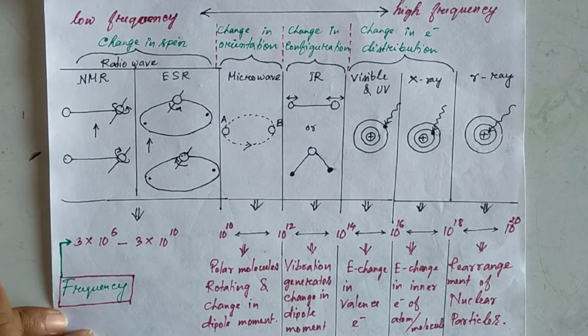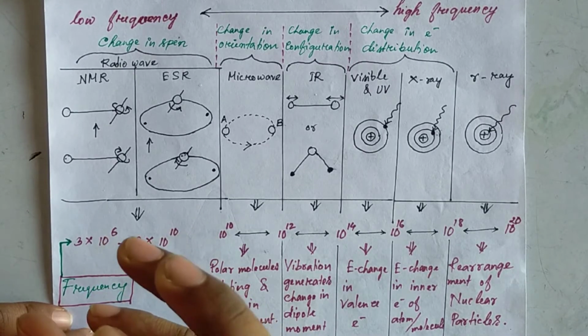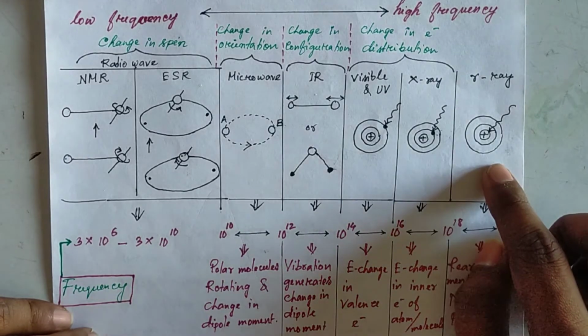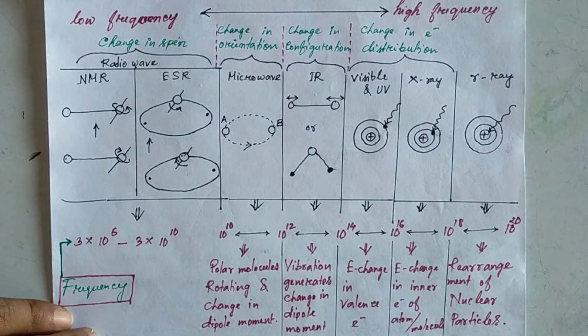In NMR the electromagnetic radiation will only change the spin of the nucleus, but gamma ray will directly interact with the nucleus and change its configuration. It will change the configuration of the protons and neutrons, and there will be a rearrangement of the nuclear particles.